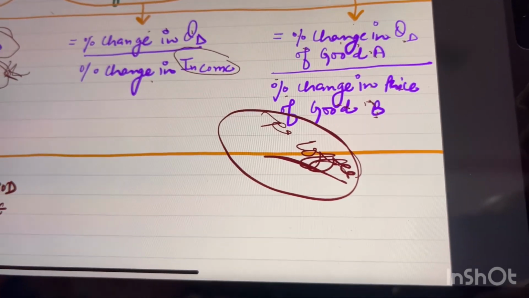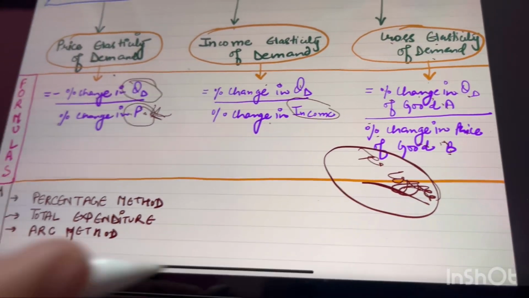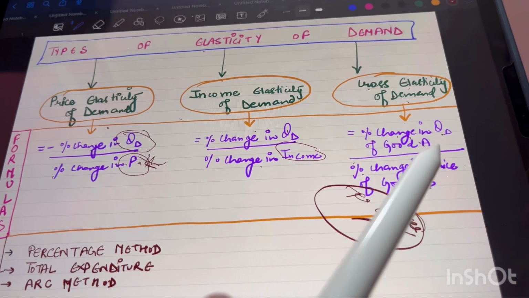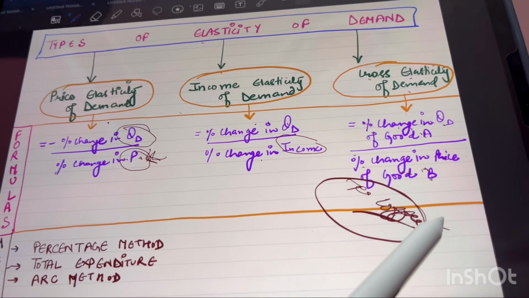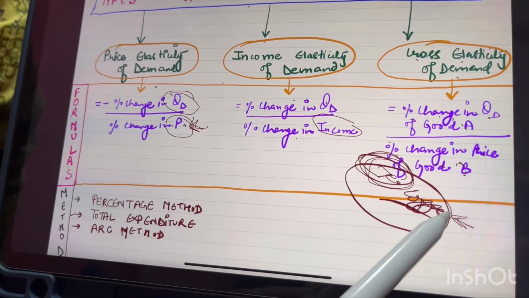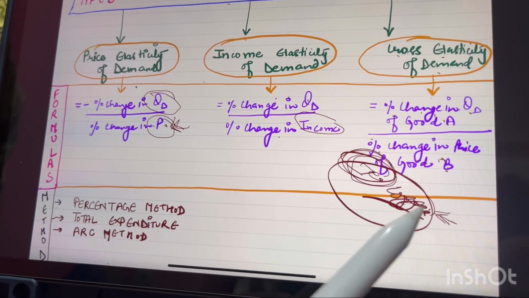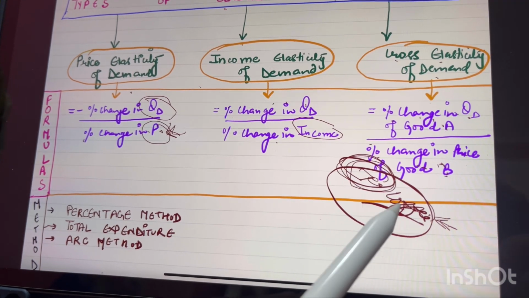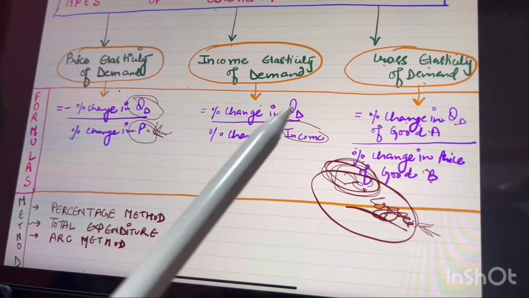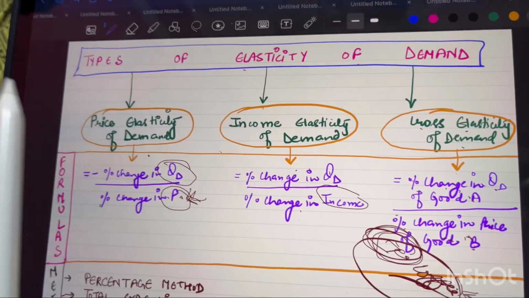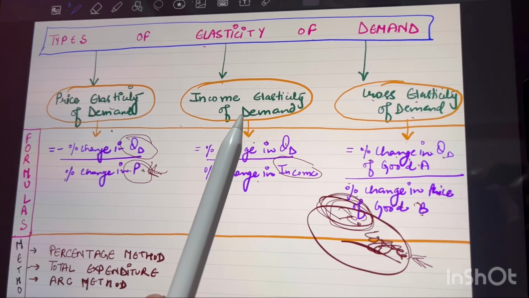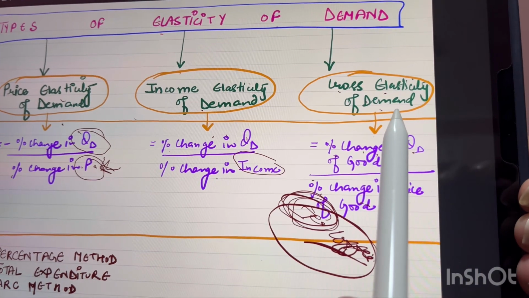Tea and coffee are substitutes. So if there is an increase in the price of coffee, then people can substitute towards tea. That means the price of coffee is related to the price of tea within the market, and likewise quantity demanded changes. So we have three types of elasticity of demand: price elasticity of demand, income elasticity of demand, and cross elasticity of demand.